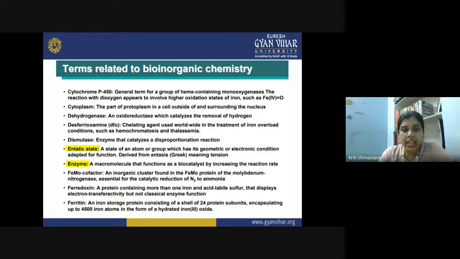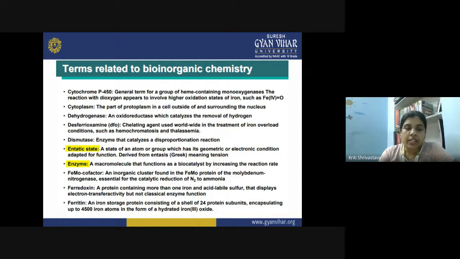So it is a chelating agent actually, which is used worldwide in the treatment of iron overload condition. Whenever you have an excess of iron inside the blood, in that case, this chelating agent, desferrioxamine, actually removes selectively the ions from the fluid, such as in hemochromatosis and thalassemia, in which iron remains in the excessive form. So this is a chelating agent which forms a very stable complex with the iron, and that is how iron is selectively removed from the blood.